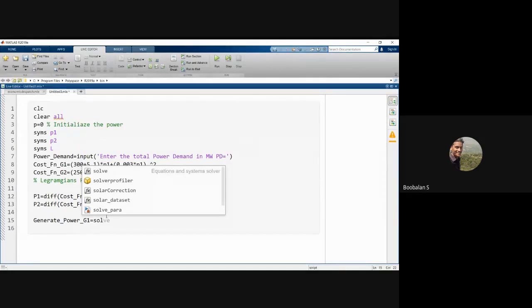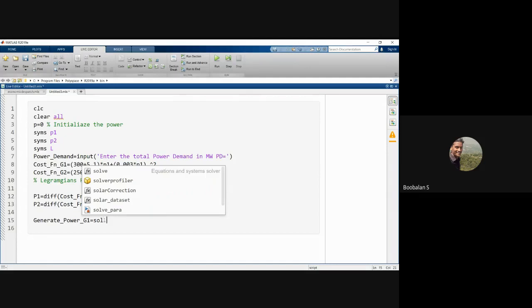You could see, if you use SOLV, it will bring up the backend line, it's going to pop up. Say SOL. No need to substitute this value into that variable. You don't need to give the variable like that, directly solve, right? So it will give you the equations and the system solver.